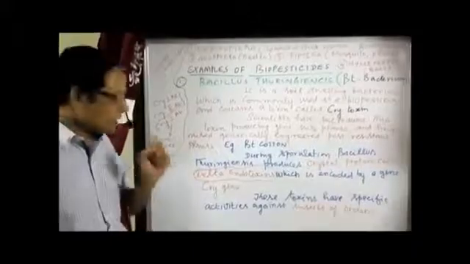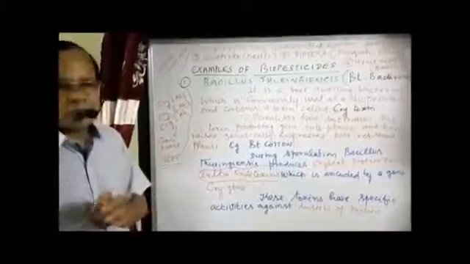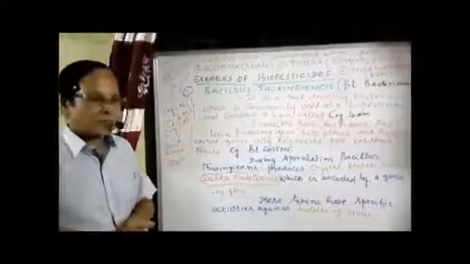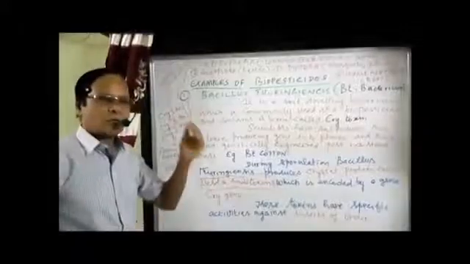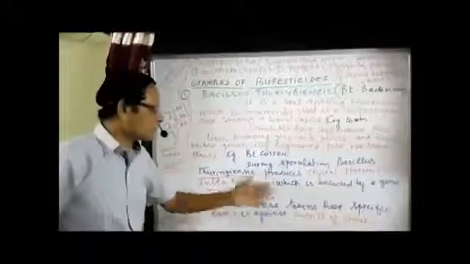Here these toxins have specific activities against insects of certain orders. We have 29 orders in the case of insects, the class Insecta. Now these toxins work against some of the orders, they kill the insects of those orders. Here in your book there are 4 orders given. These 4 orders include different types of insects. These insects are controlled by what we call the delta endotoxin.